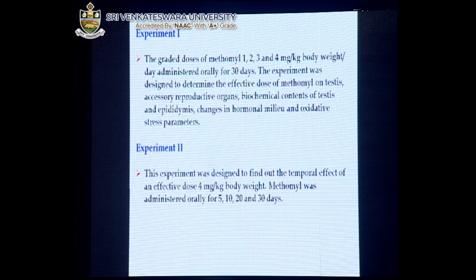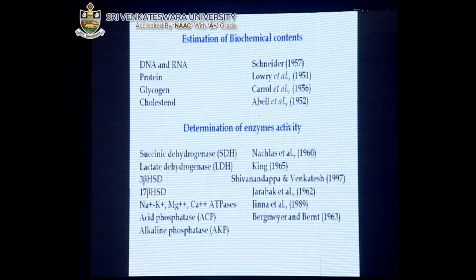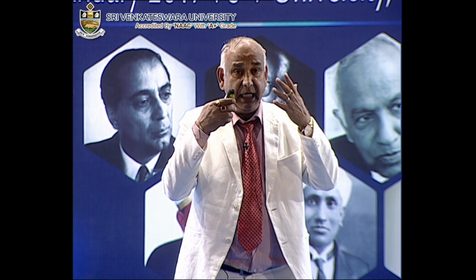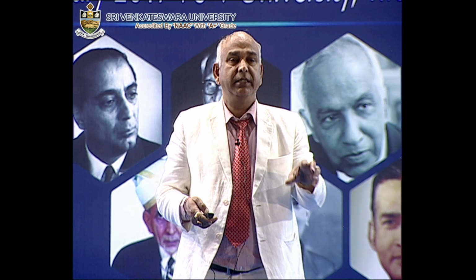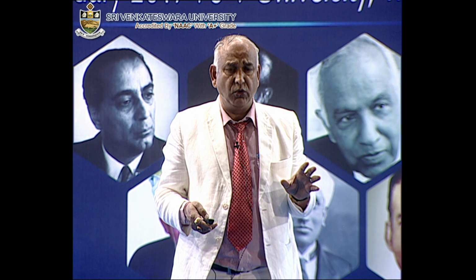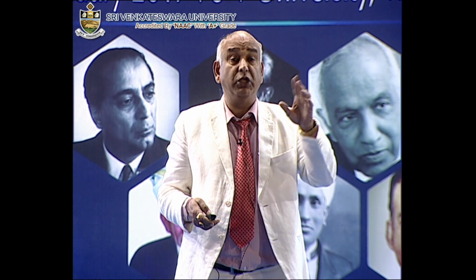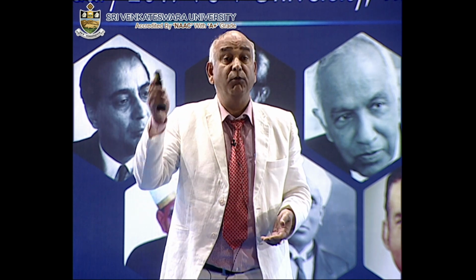We have done a lot of work on experimental models, and these are the standard methods we used in the estimation at the DNA genomic level, whether it is at transcription or translation, or mRNA, where exactly these act, or whether they change the nucleosides or nucleotides. Among all the pesticides, as I already told you, the chlorinated pesticides are much more dangerous. Even DDT can survive without degradation for more than 100 years.